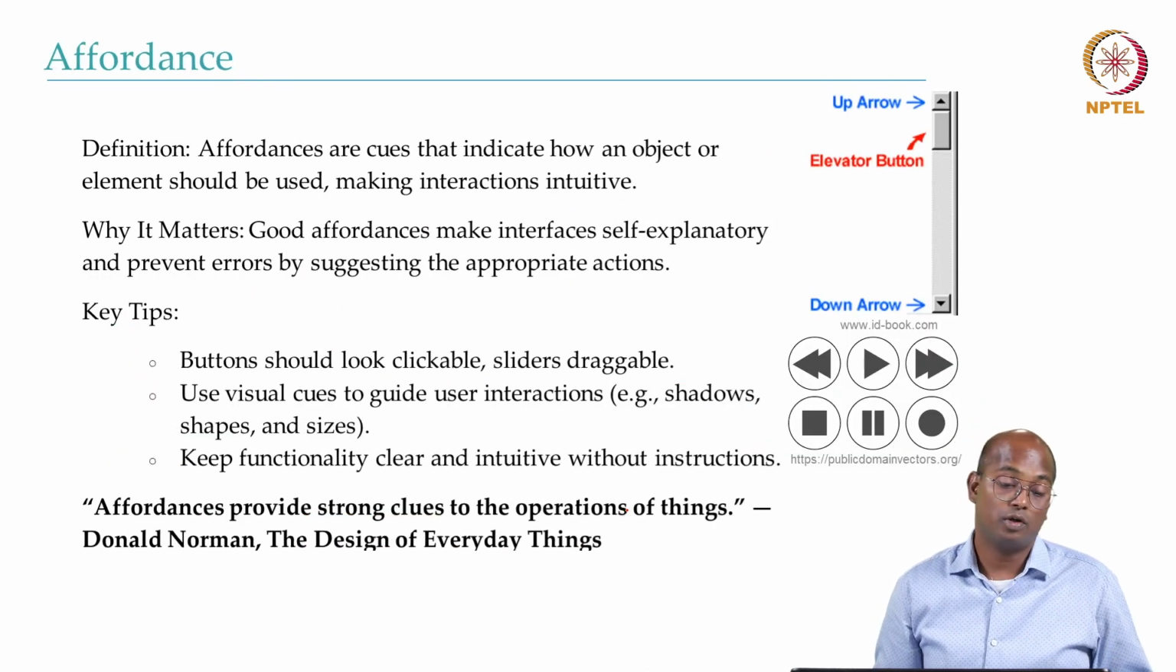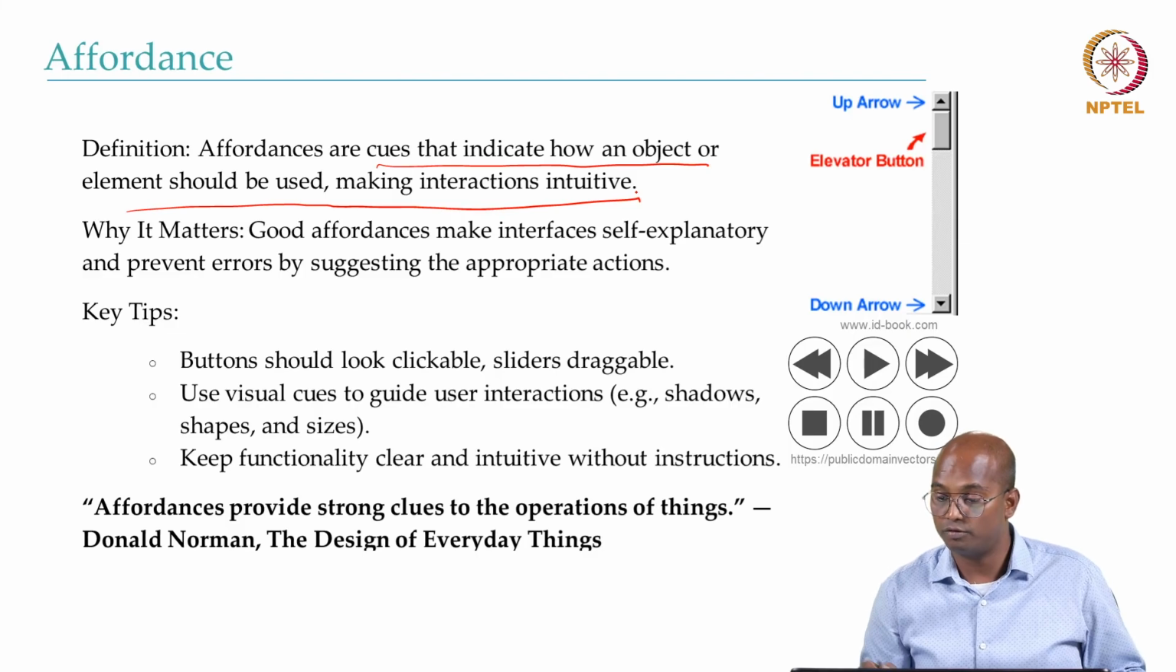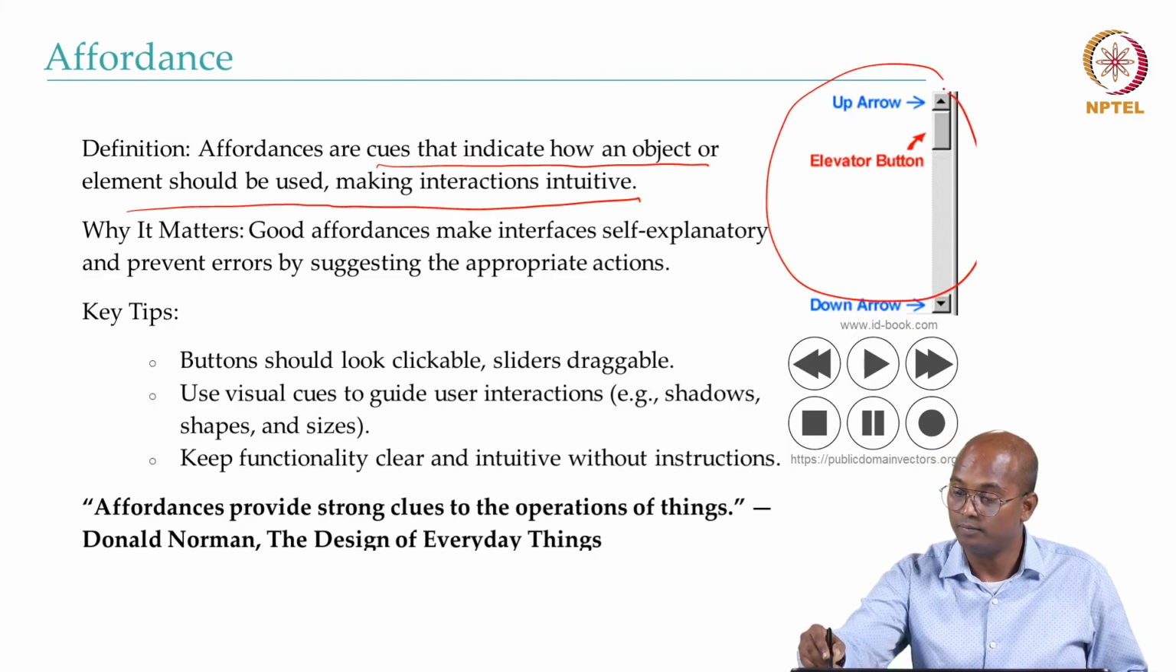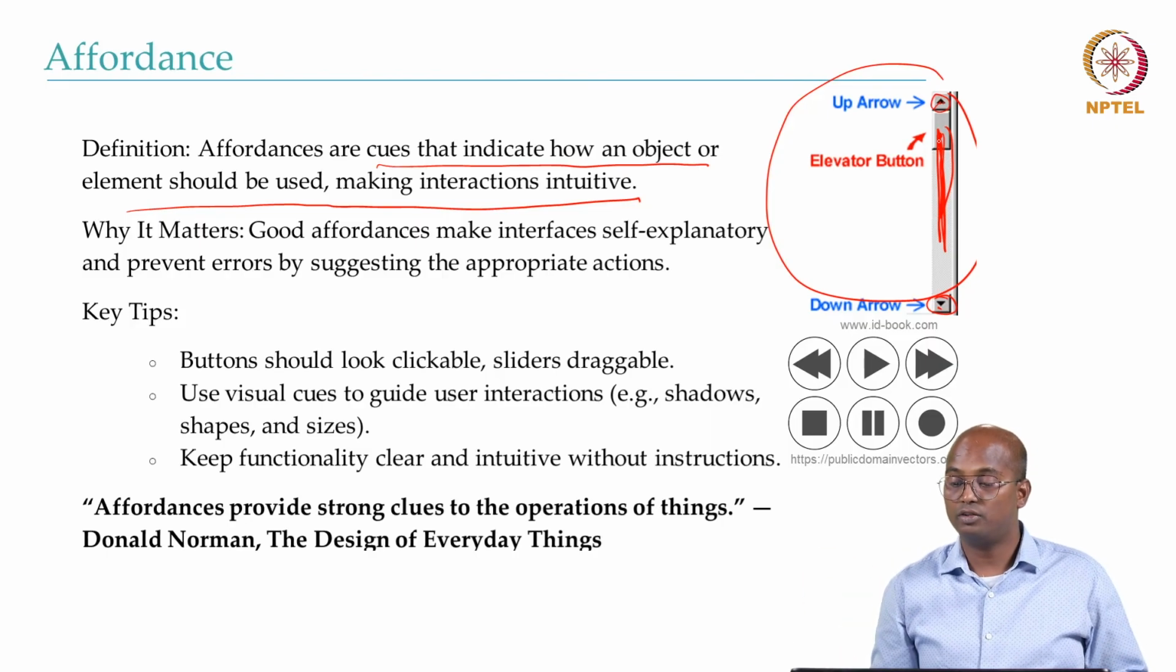Affordance. Affordances are cues that indicate how an object or element should be used, making interaction intuitive. So like in this case, I believe it's intuitive. By clicking this, you want the page to go up. Similarly here, down, by clicking you want the page to go down. And similarly with these elevator buttons, you can simply drag and slide to make the page go faster up and down, and it is quite intuitive.